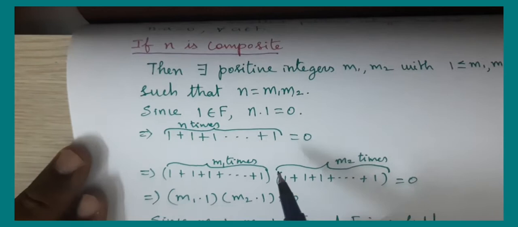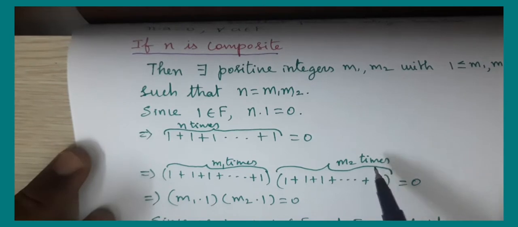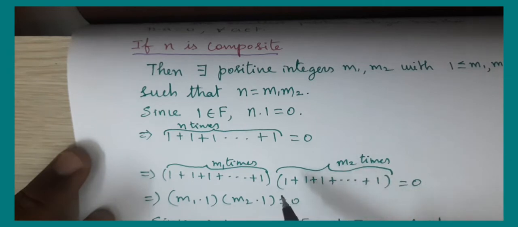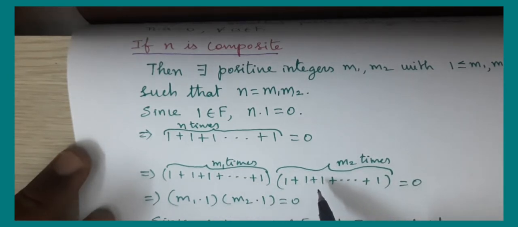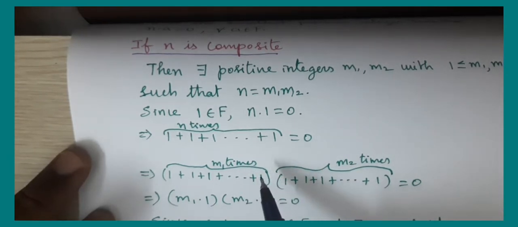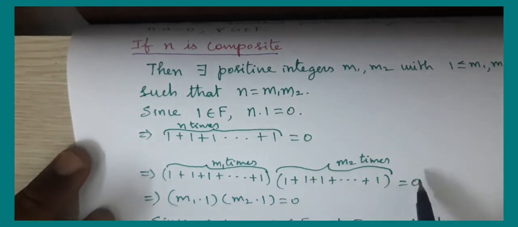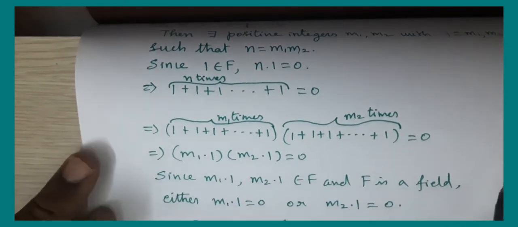Now let us take the sum of 1's m1 times, and the sum of 1's m2 times. If you multiply m1 ones with m2 ones, you will get a sum which is having m1 into m2 terms, where each term is 1. But that is nothing but m1 m2 into 1, which is n into 1, because n equals m1 m2. So we get that this product is 0. The first sum is nothing but m1 into 1. The second sum is m2 into 1.